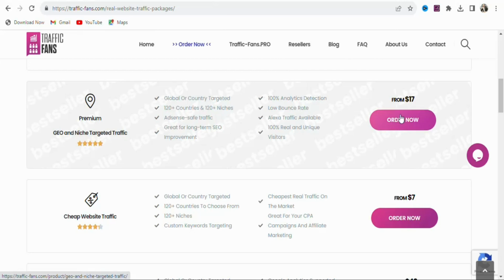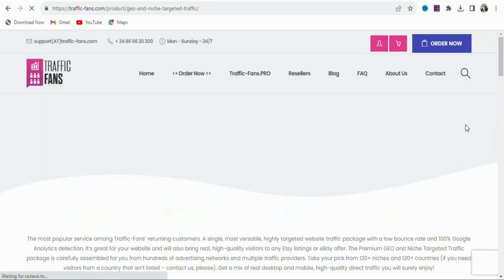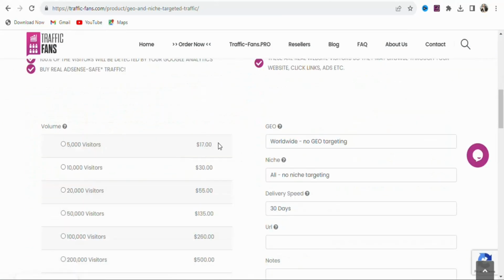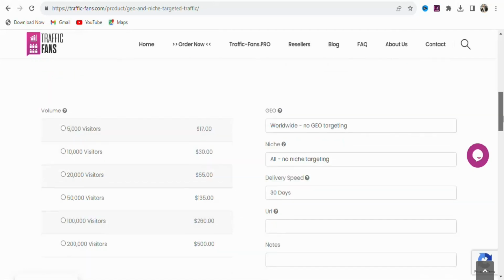To pay for the traffic, you are going to click right here, order now. Once you click on order now, you are going to see a page like this. Just scroll down. Once you scroll down, you can see if you pay $17, you are going to be getting 5,000 visitors to your landing page. If you pay $30, you are going to be getting 10,000 visitors to your website. If you pay $55, you are going to be getting 20,000 visitors to your website. So what you have to do is that you have to specify the amount of traffic that you want and then pay for the price.